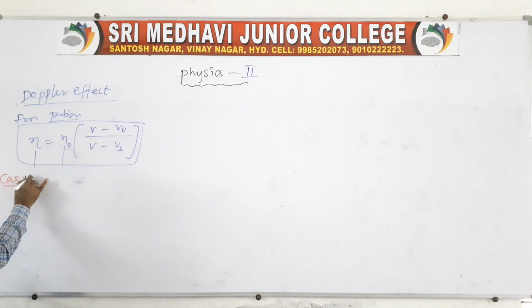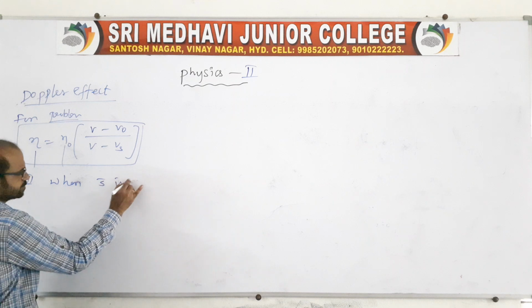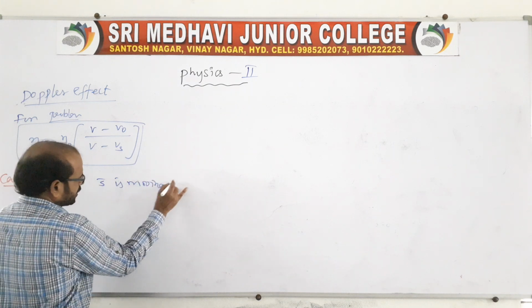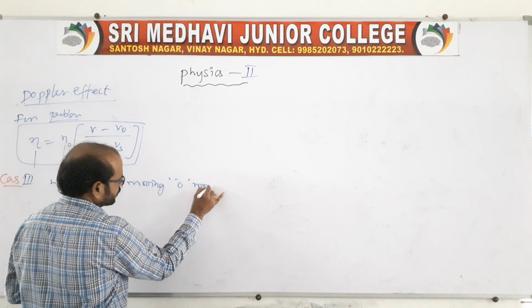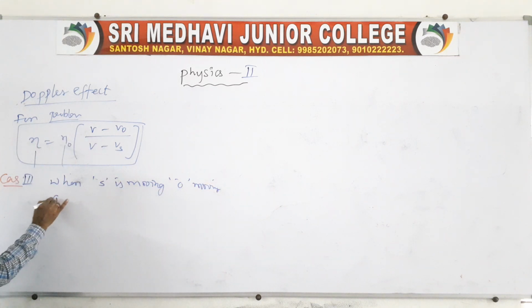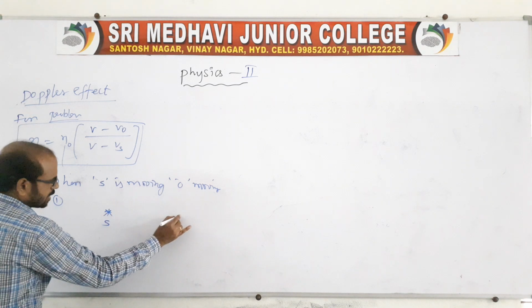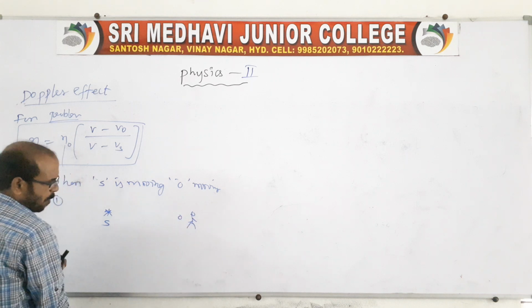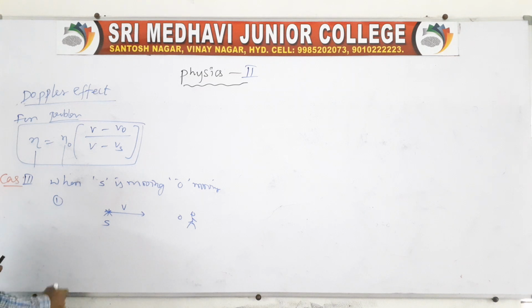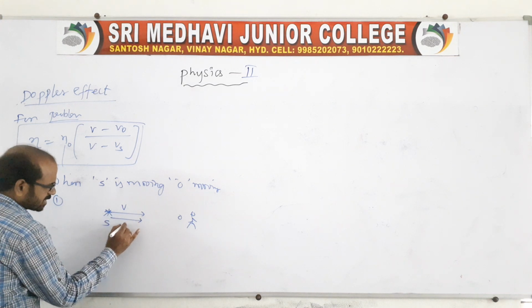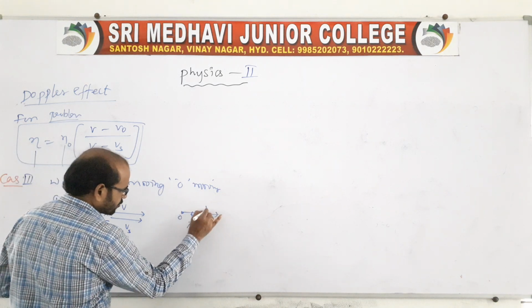Case number 3, when S is moving and O is also moving, both are in motion. In this case, suppose the source is S and the observer is O. The speed of sound is V, and the source is moving along the direction of Vs and the observer is also moving in the same direction, V naught.